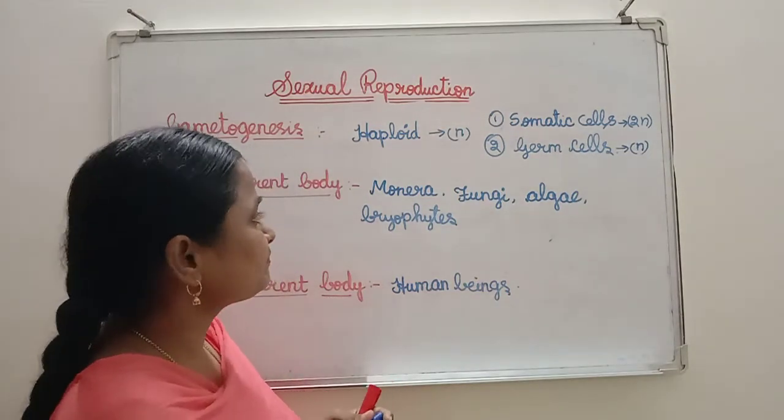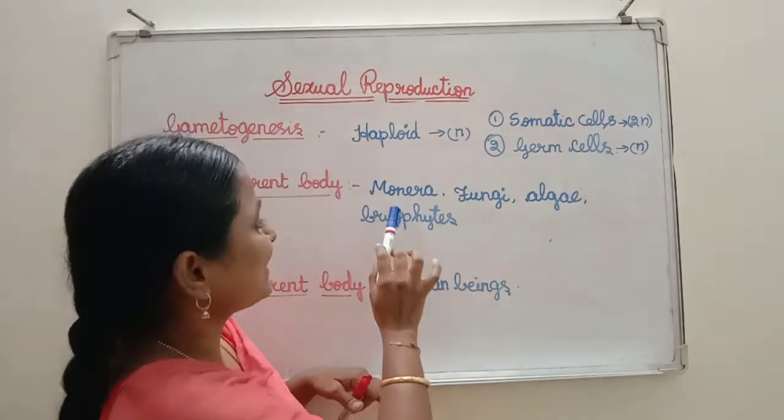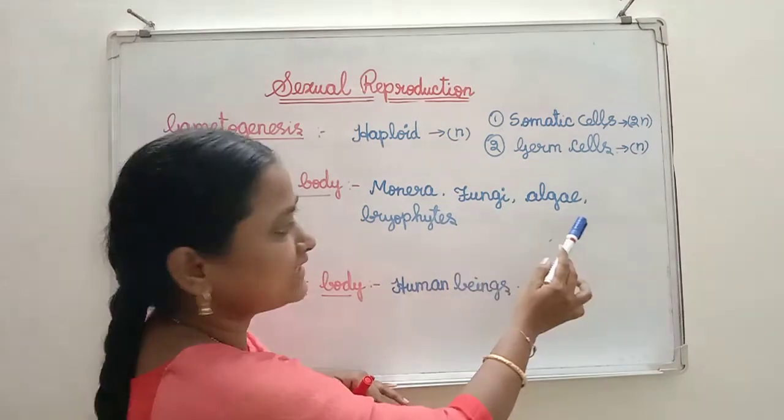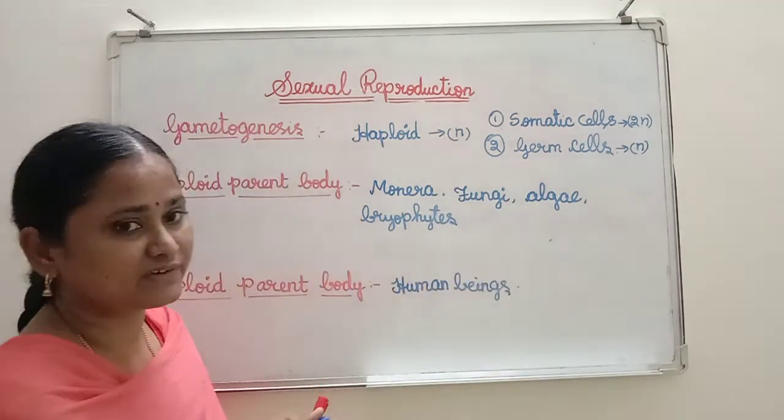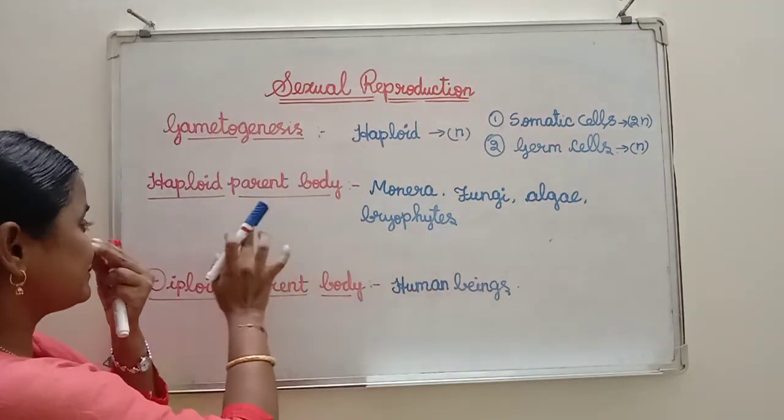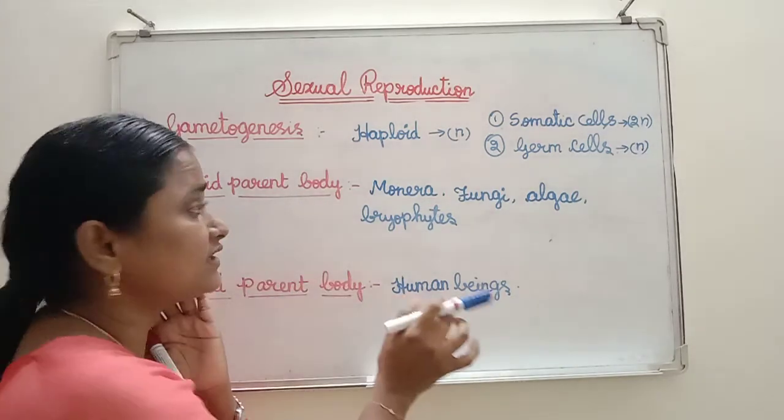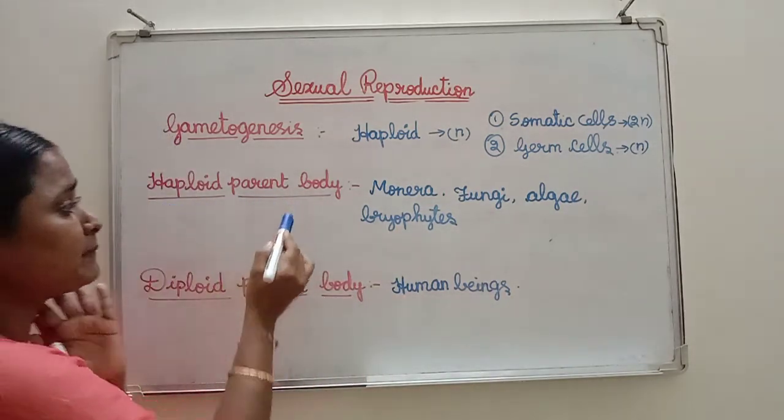In some organisms, for example Monera, fungi, algae and bryophytes, what type of parent body do you see? Only a haploid parent body.